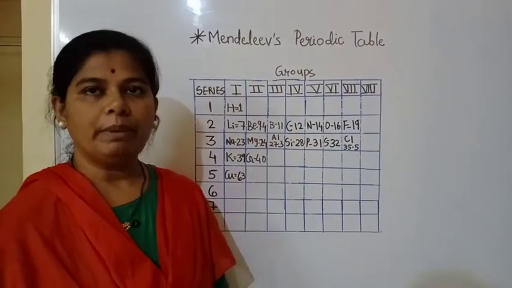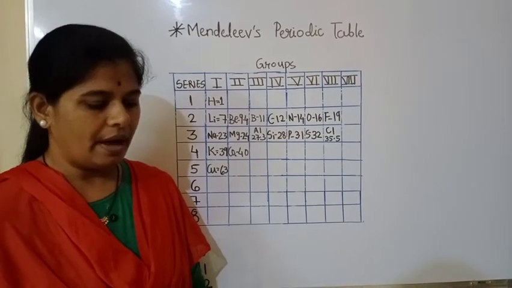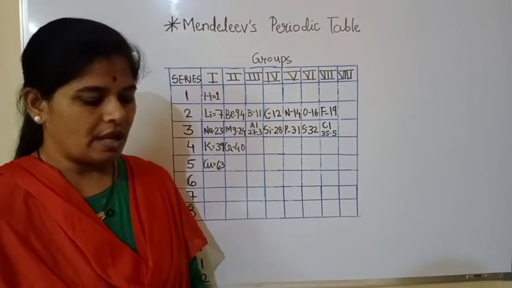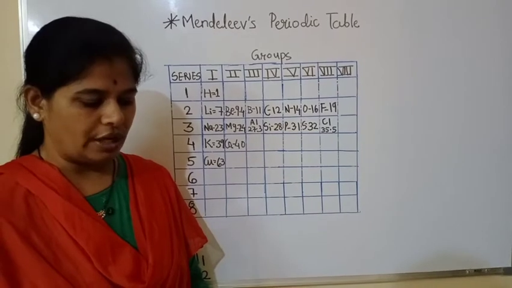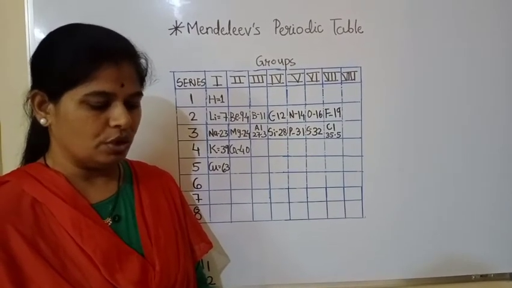Now the fourth demerit, the last one we'll study: the position of hydrogen shows similarity with the halogens. For example, the molecular formula of hydrogen is H2, while those of fluorine and chlorine are F2 and Cl2 respectively.